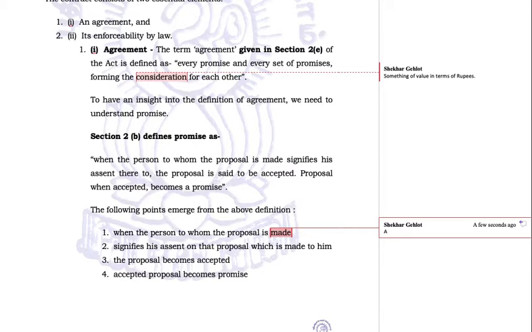A agrees to supply 50 kg rice to B. In this case, A is making a promise to B that he will supply 50 kg rice. So when the person to whom the proposal is made, B, signifies his assent on that proposal. Let us clarify this proposal further: 50 kg rice to B.